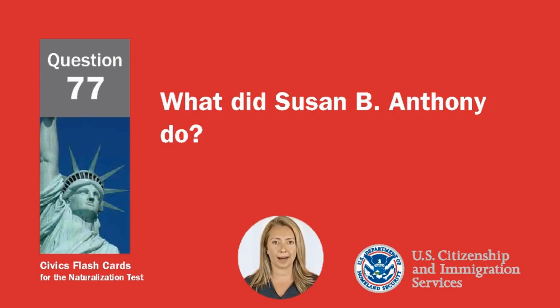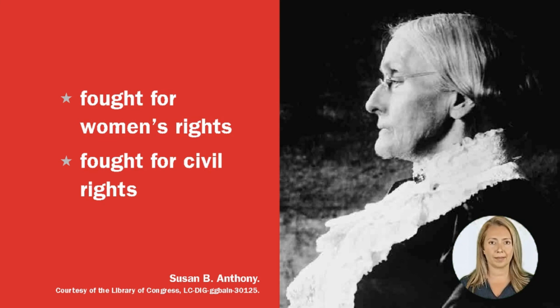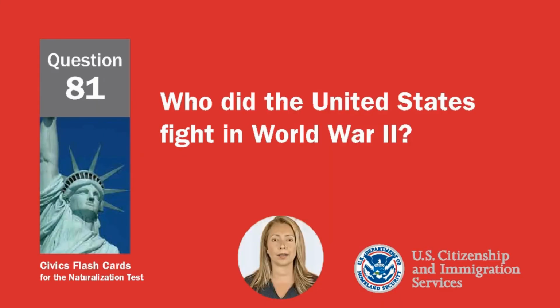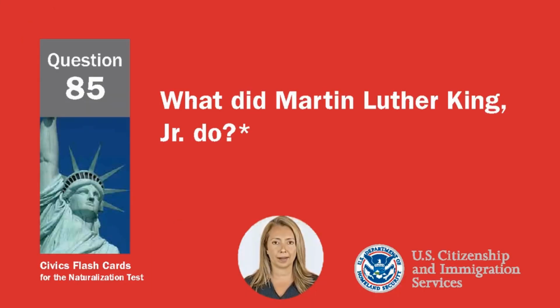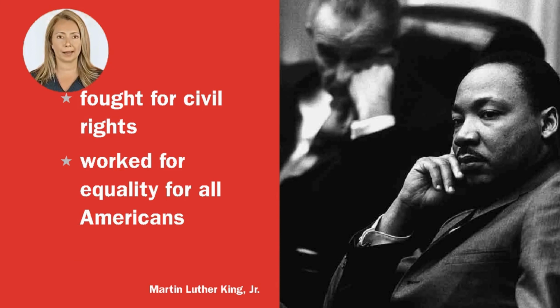What did Susan B. Anthony do? Fought for women's rights. Fought for civil rights. Who did the United States fight in World War II? Japan, Germany, and Italy. What did Martin Luther King Jr. do? Fought for civil rights. Worked for equality for all Americans.